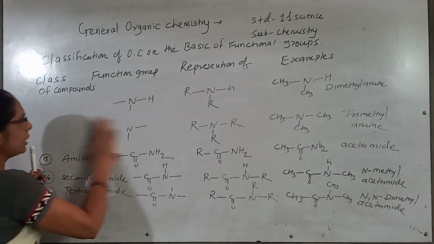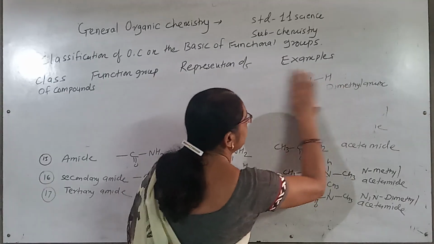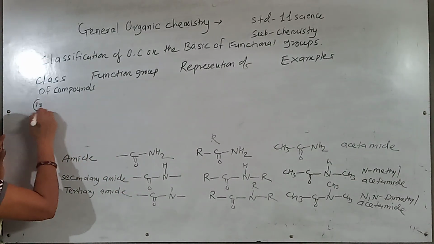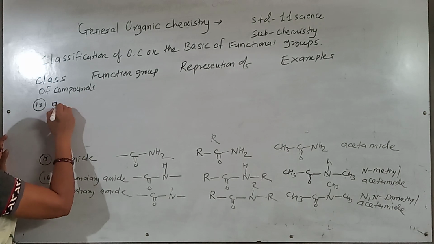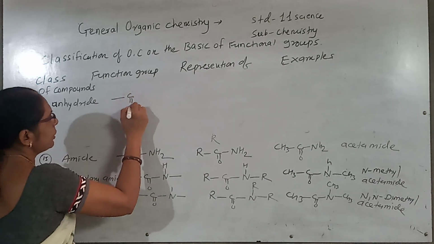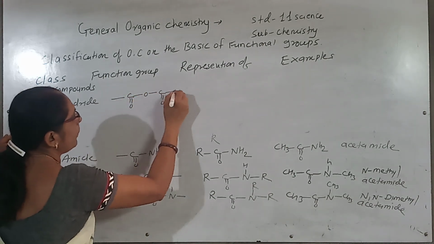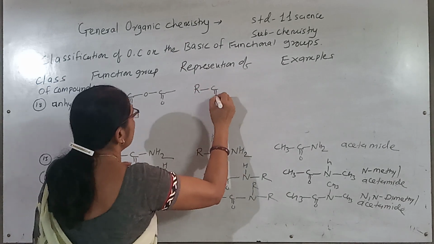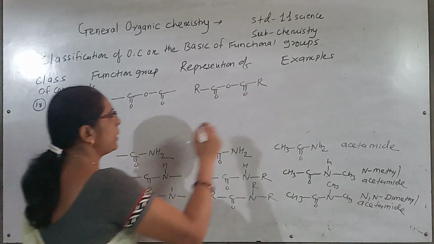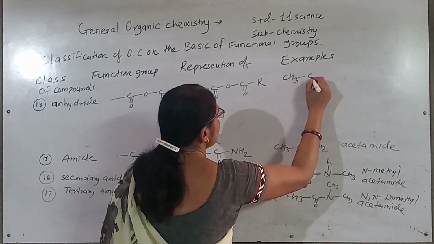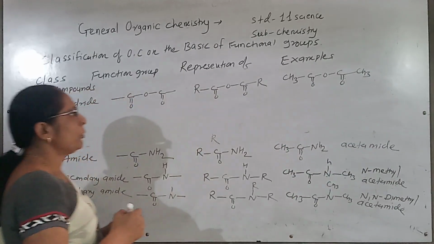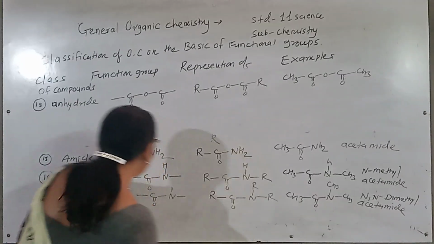Next class of the compound is the anhydride. So in the anhydride, the functional group is like this way. Representation is RCO-O-COR. So suppose at the place of the R, I can write CH3CO-O-COCH3. Okay.